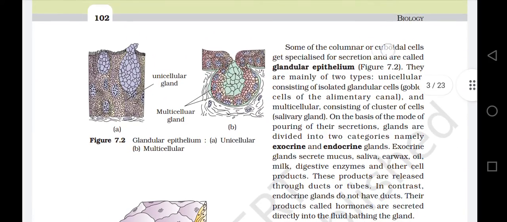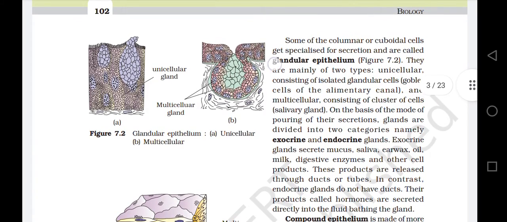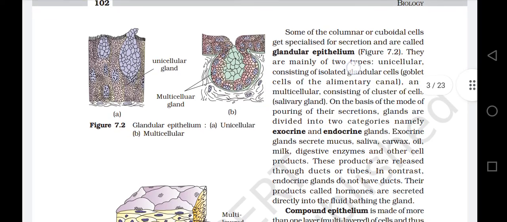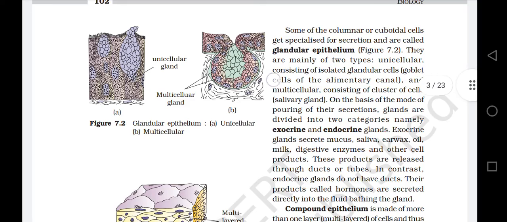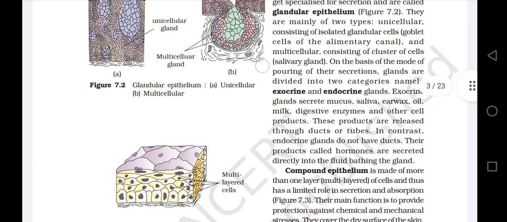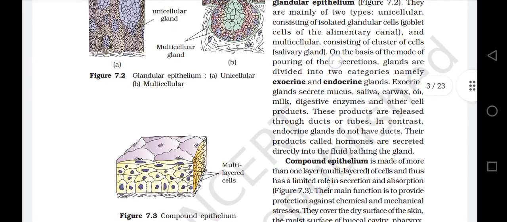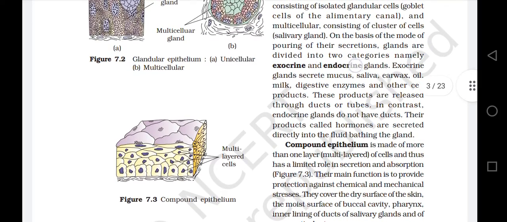Some of the columnar or cuboidal cells get specialized for secretion and are called glandular epithelium, Figure 7.2. They are mainly of two types: unicellular, consisting of isolated glandular cells, for example goblet cells of the alimentary canal, and multicellular, consisting of clusters of cells, for example salivary glands. On the basis of the mode of pouring of their secretions, glands are divided into two categories, namely exocrine and endocrine glands.